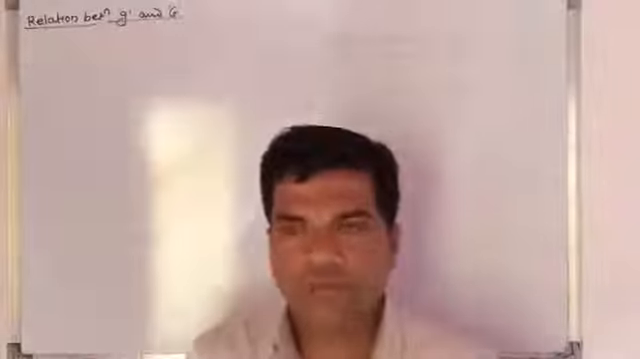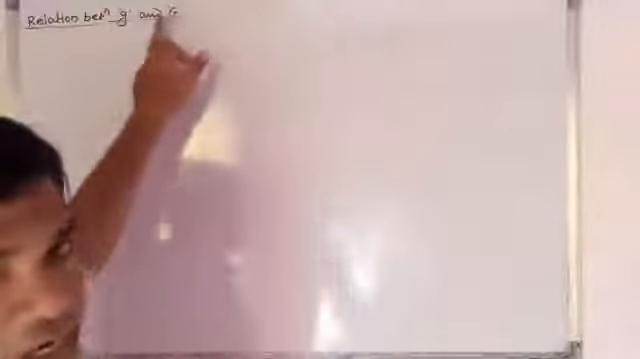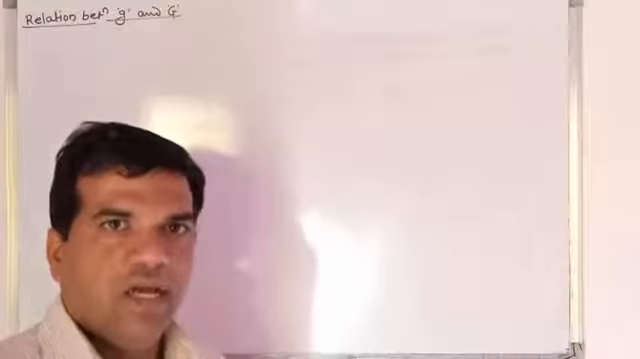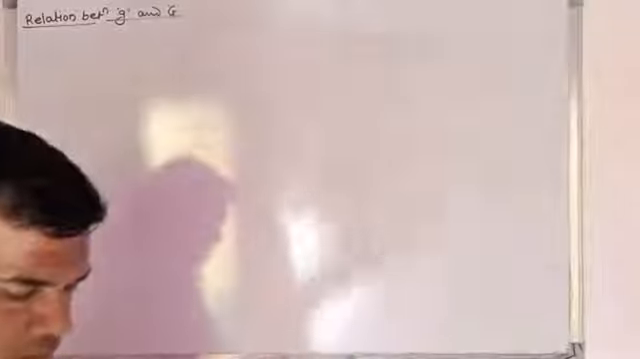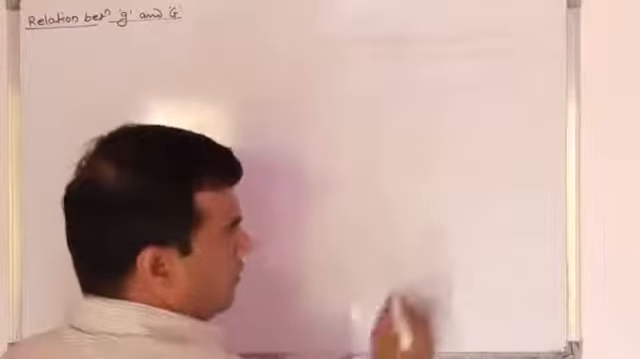Now we see the relation between small g and capital G. Small g is nothing but the acceleration due to gravity, and capital G is nothing but the universal gravitational constant. To obtain the relation between these, we consider, suppose this is earth.